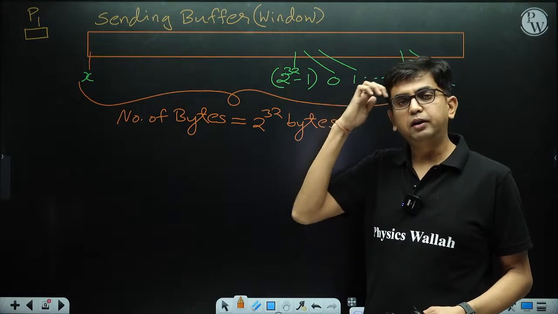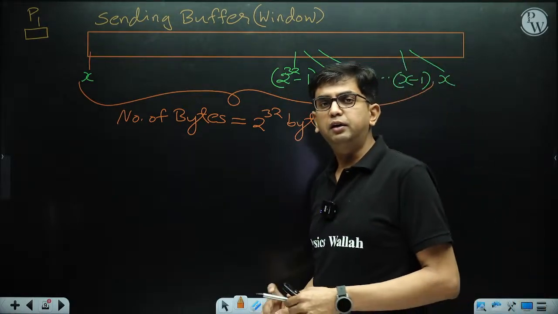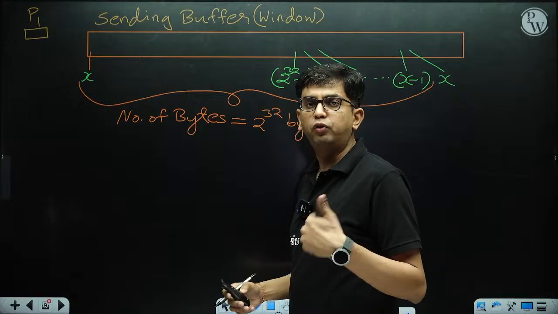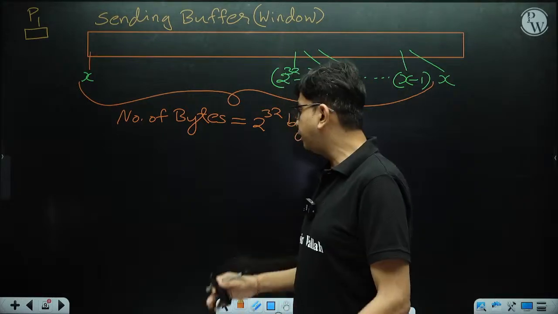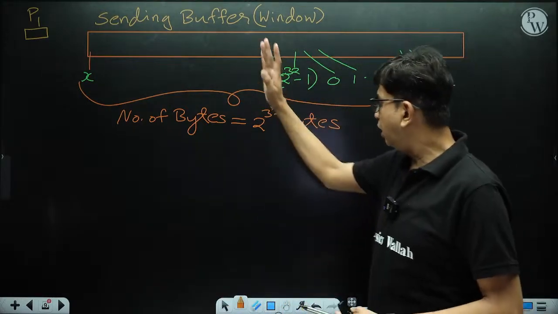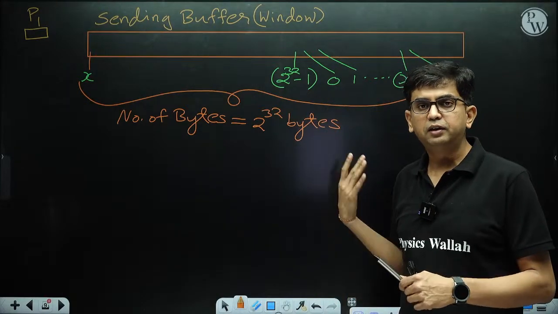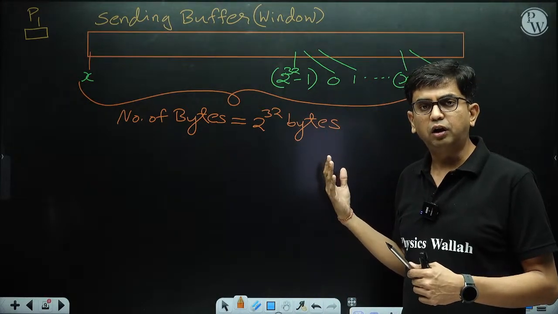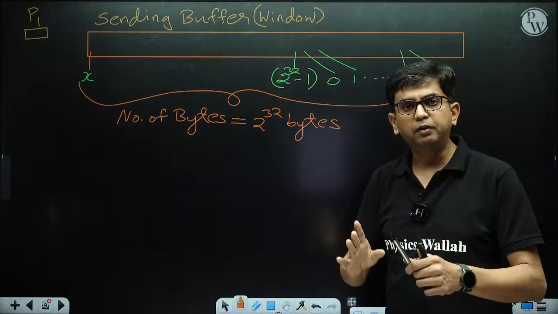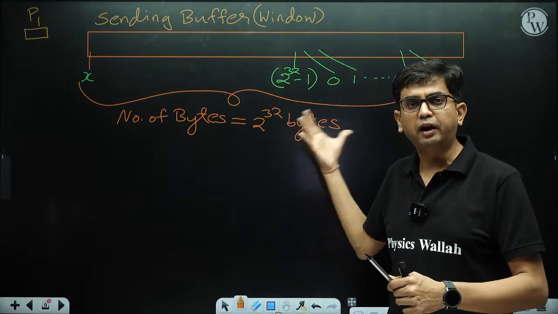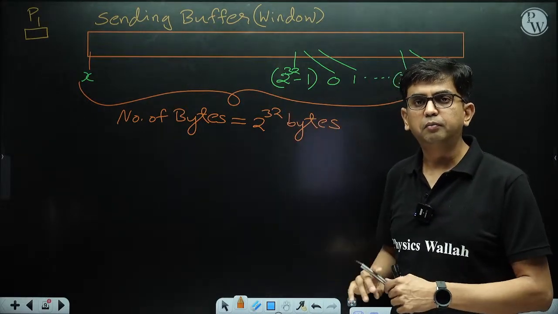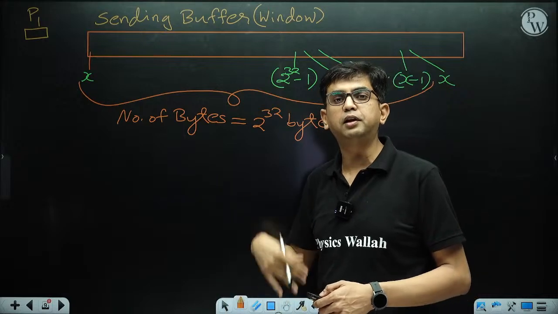So the minimum value for maximum segment lifetime is determined by in how much time these number of bytes are transmitted.